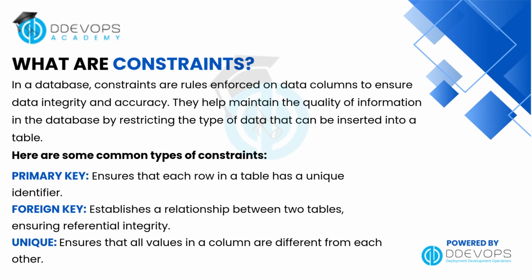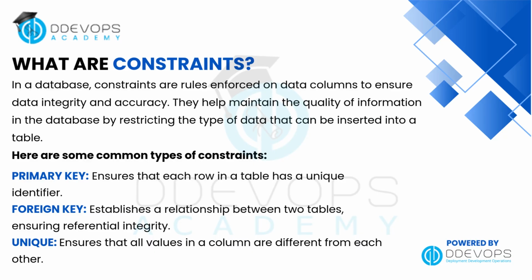What are constraints? In a database, constraints are rules enforced on data columns to ensure data integrity and accuracy. They help maintain the quality of information in the database by restricting the type of data that can be inserted into a table. Here are some common types of constraints.